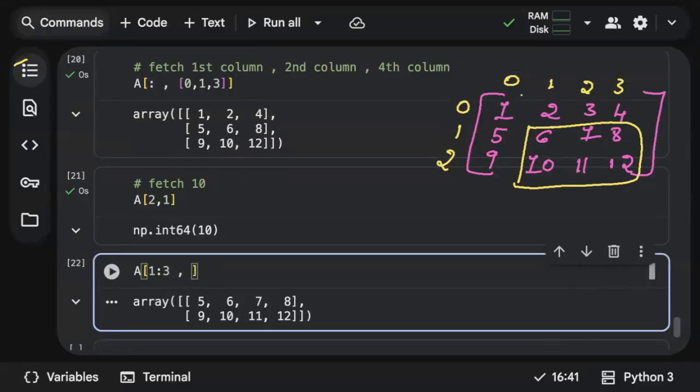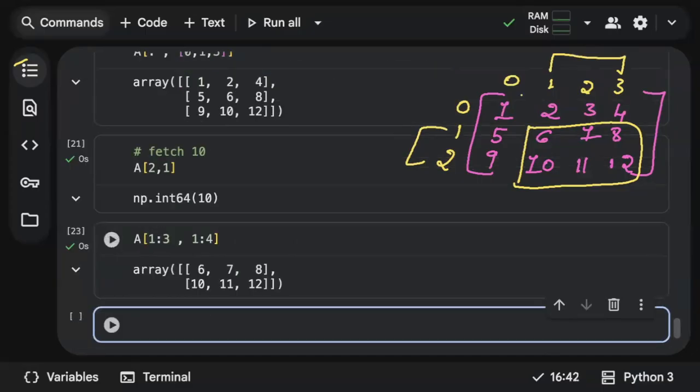Now 6, 7, 8, 10, 11, 12 are in the second, third, and fourth column. You can clearly see that the expected data is in the second row, third row, and it is in the second column, third column, and fourth column. So how do you fetch the second, third, and fourth column? It should be like 1 to 4. Second column starting from 1 till 4. So you got what you were expecting: 6, 7, 8, 10, 11, 12.